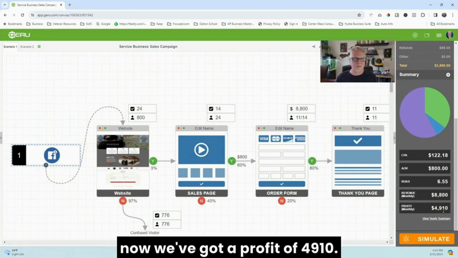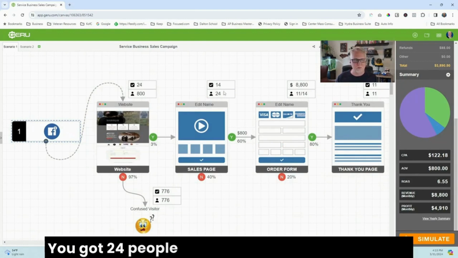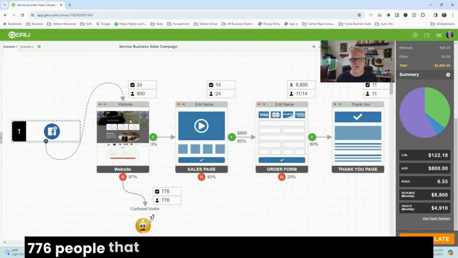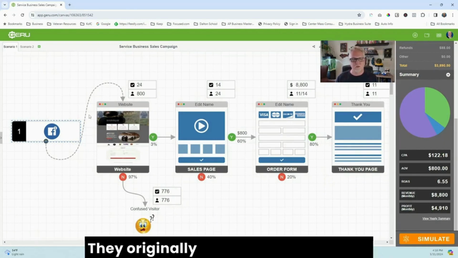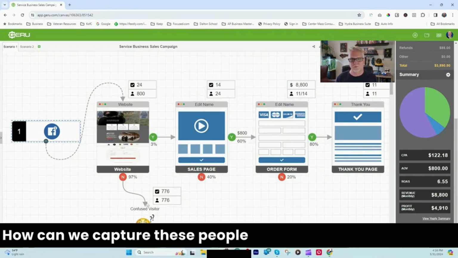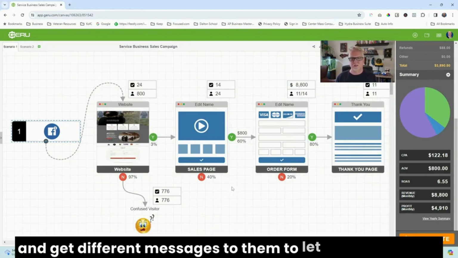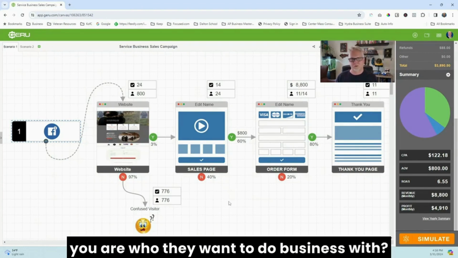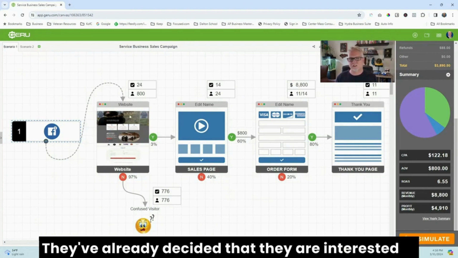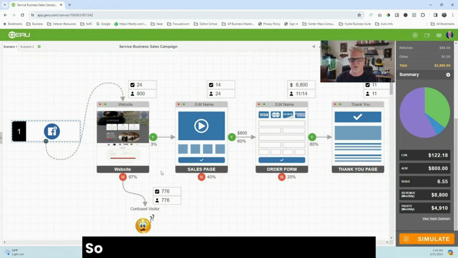4,910. All right, but we're still losing, right? You got 24 people over here, but you're still losing 776 people that are coming down here and getting lost. They originally said that they want the service, but you're losing these people. How can we capture these people and continuously market to them and get different messages to them to let them know that you are who they want to do business with? They've already decided that they are interested in the service by clicking on the ad, but then they came here and got confused and went away. So let's try to reduce this confusion and see what we can do over here.